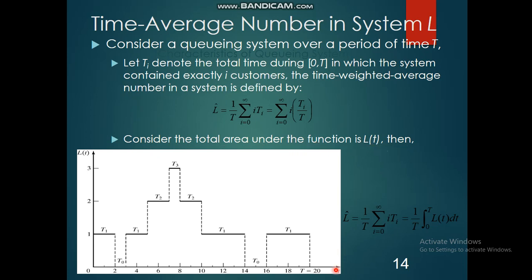Then L is equal to 1 by T summation of i is equal to 0 to infinity i into Ti. That means you are calculating the rectangular area sections, as you can see in the diagrams.